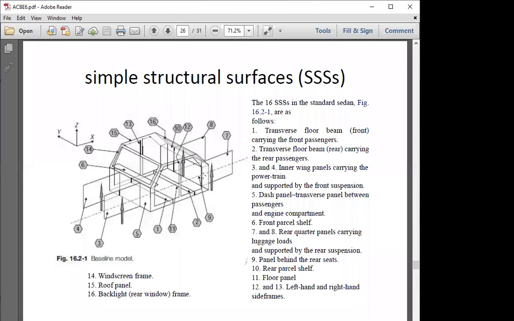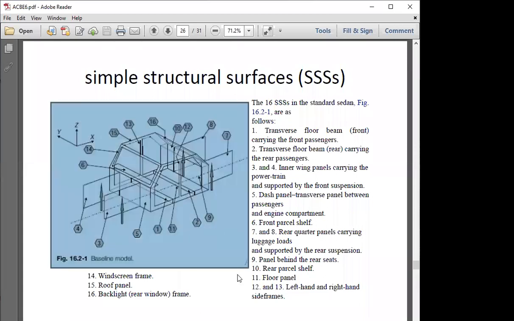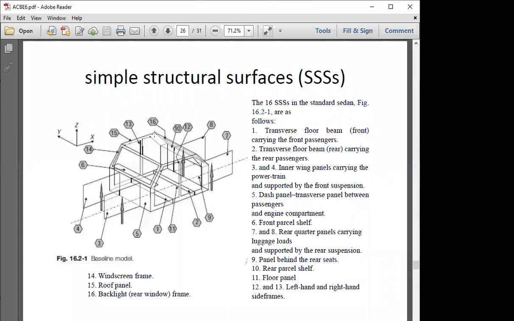Left and right hand side frames are also available. You are able to see the 12 and 13. These are the frames. Windscreen frames are also available. We'll be able to see 14 over here. These are the windscreen frames. Roof panel is also available. The roof will be at the top, so this is going to be the roof panel. Here we are not discussing sheet metal attachment. It is just panels to hold components at the proper place to configure a particular shape.